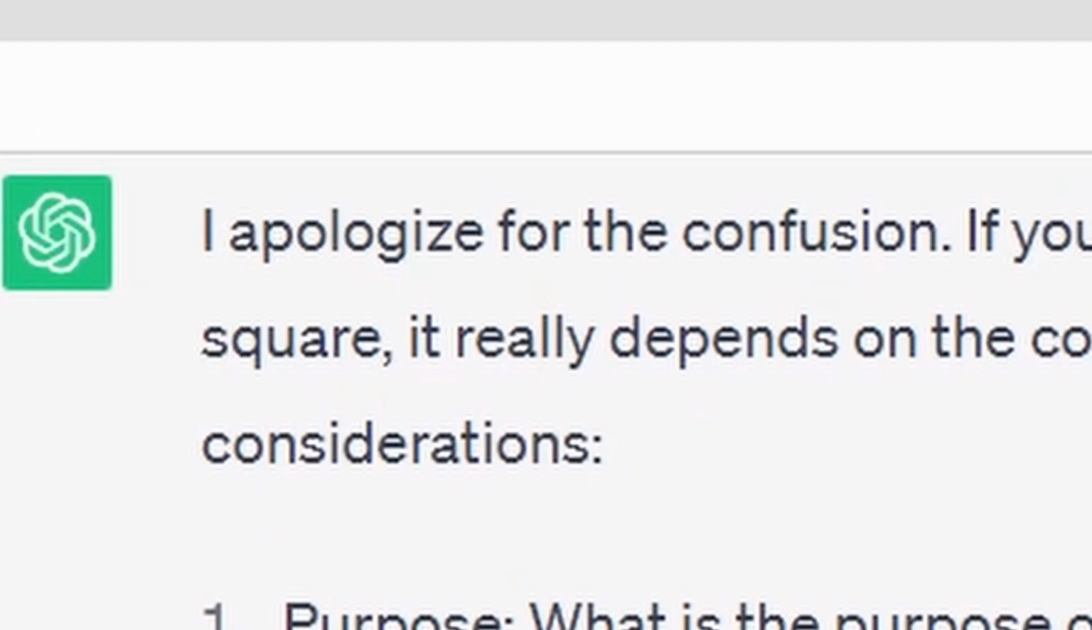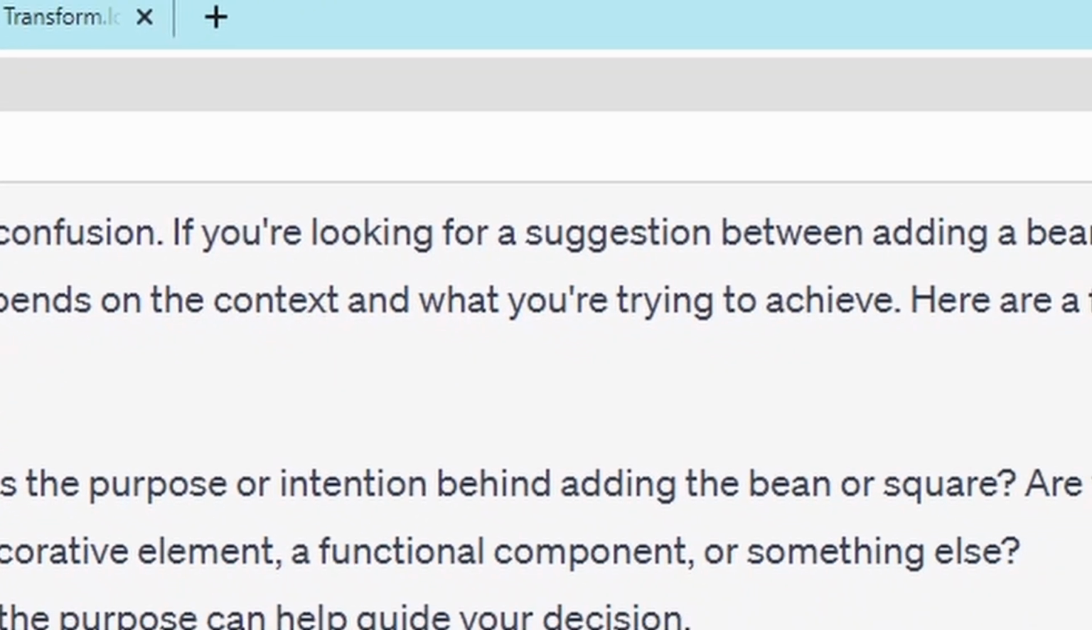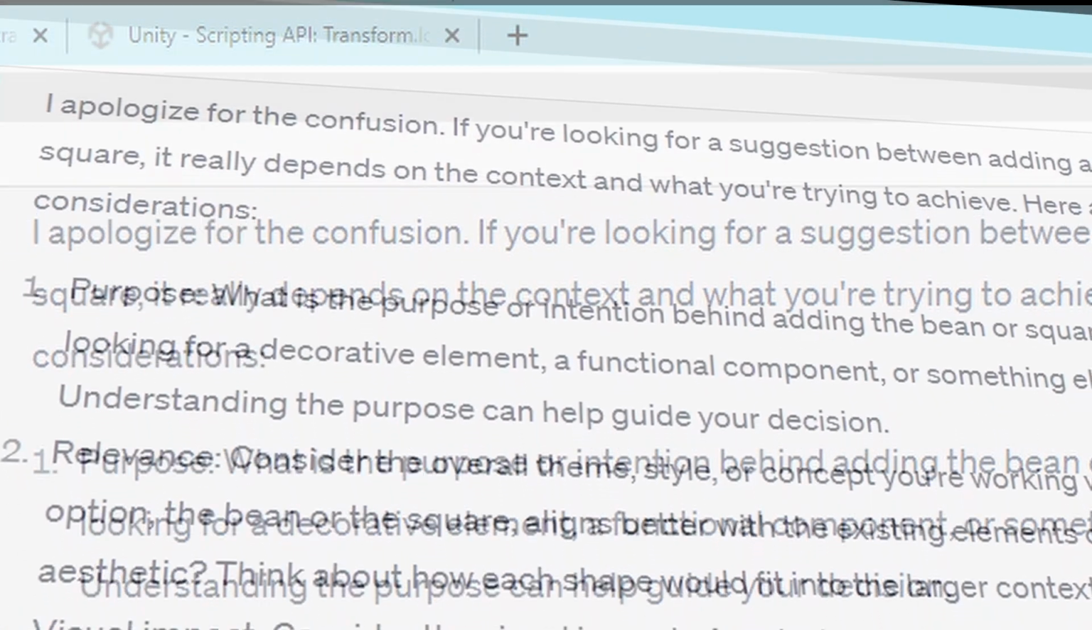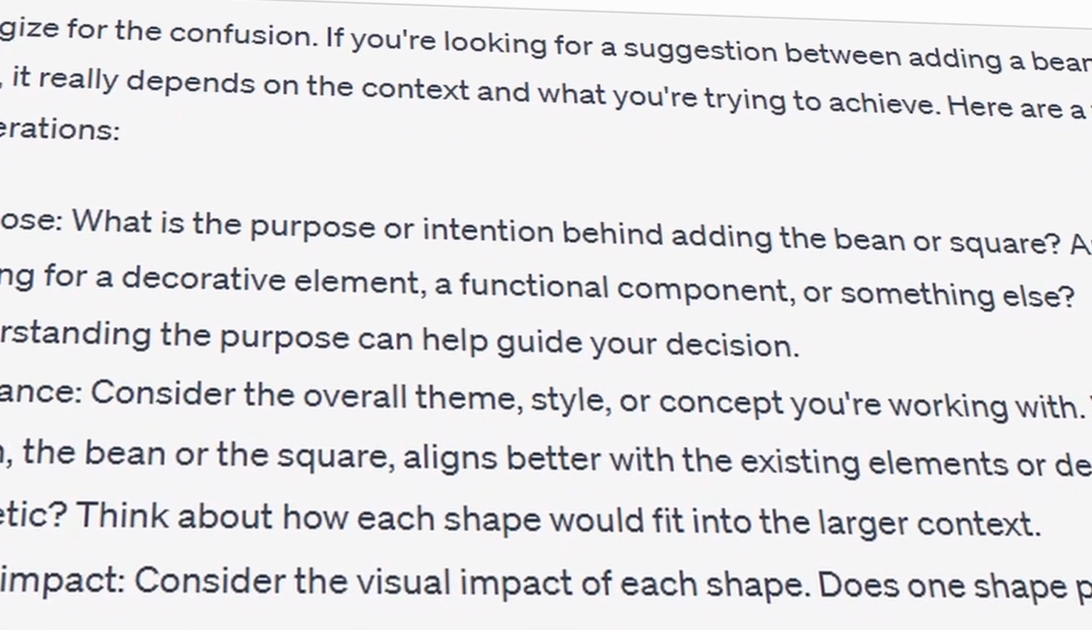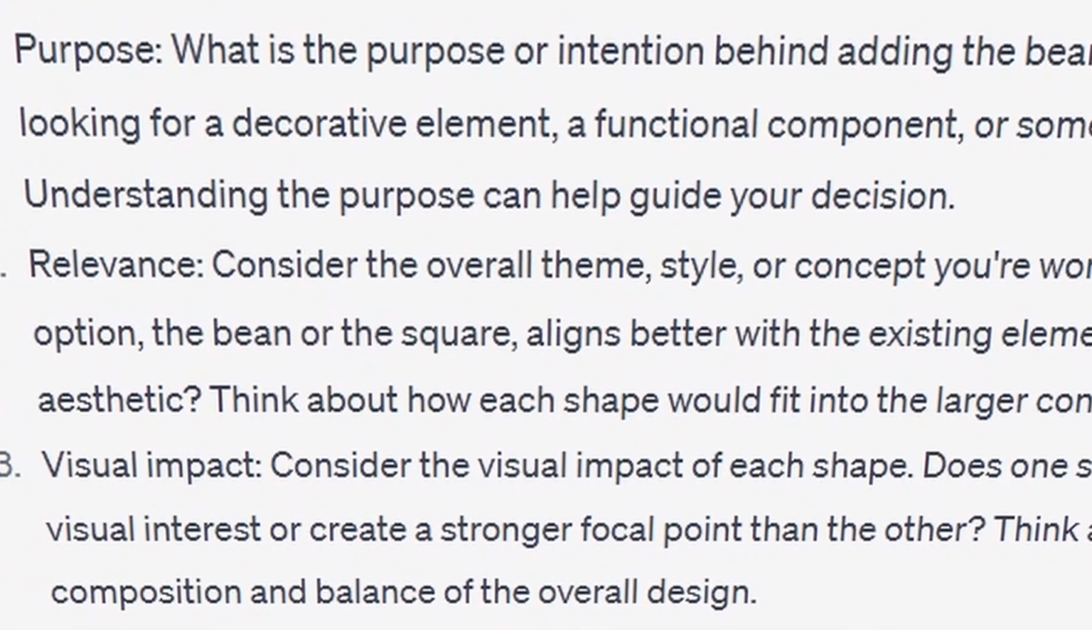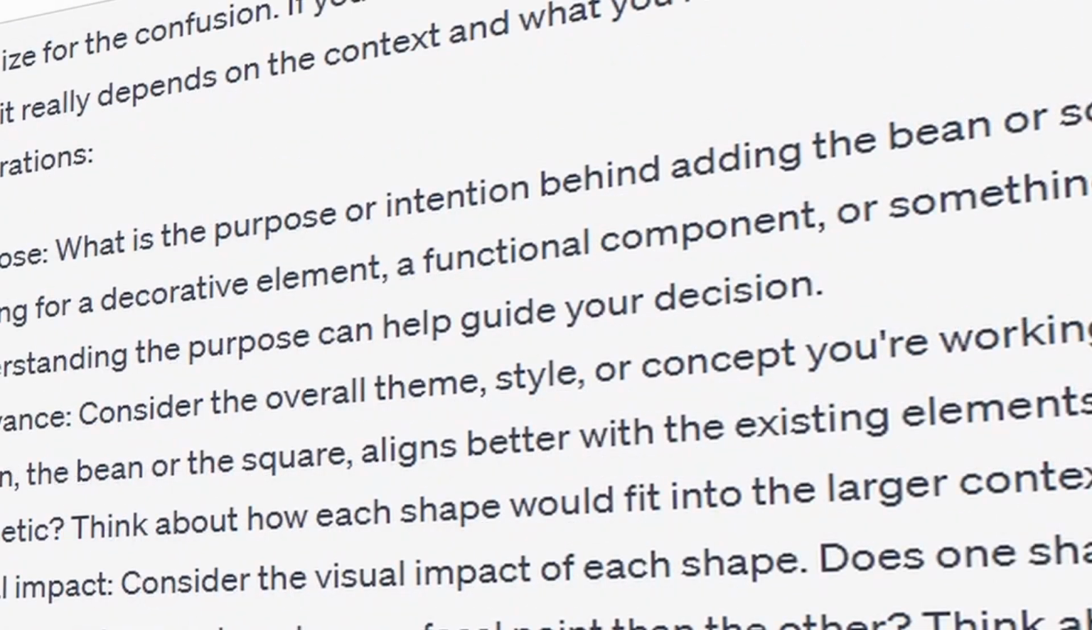I apologize for the confusion. If you're looking for a suggestion between adding a bean or square, it really depends on the context and what you try. What is the purpose or intention behind adding the bean or square? Are you looking for a decorative element, a functional component, or something else?